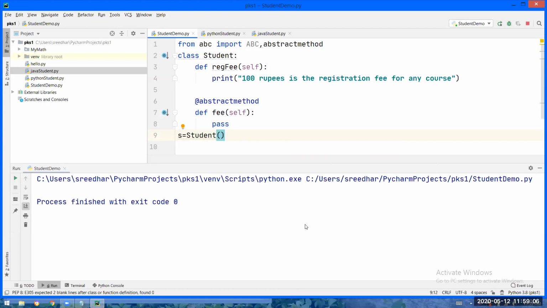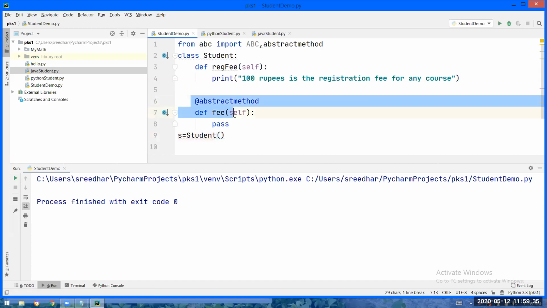I am not getting an error. Why am I not getting an error? That means the principle I told is wrong? Abstract classes can have objects? No, abstract classes cannot have objects. But still it is not showing an error, which means simply the point here is that student is not treated as an abstract class. Python is not treating the student class as abstract and it is not applying the properties of abstraction for the student class.